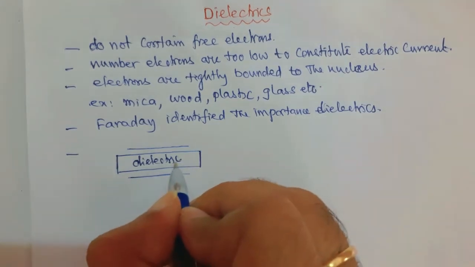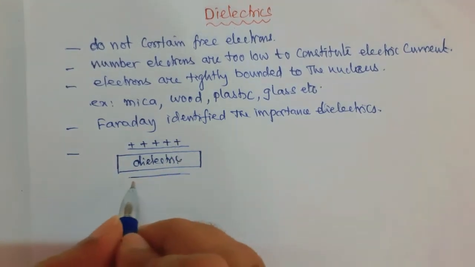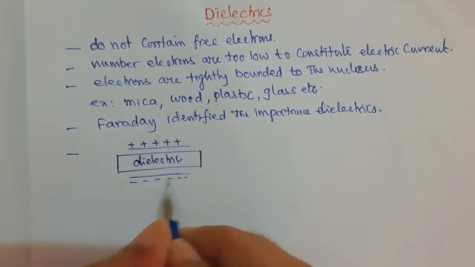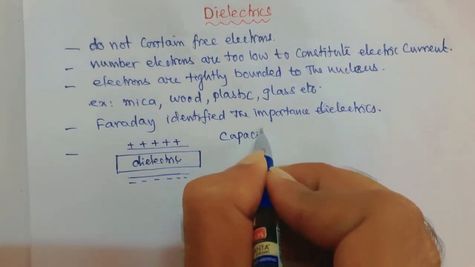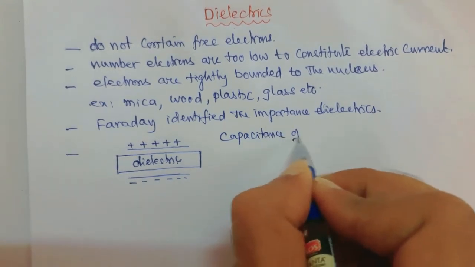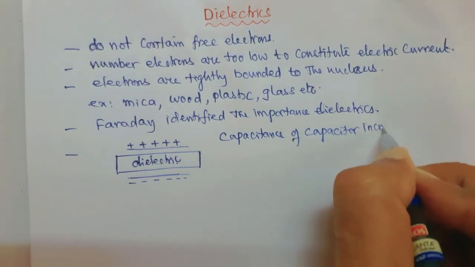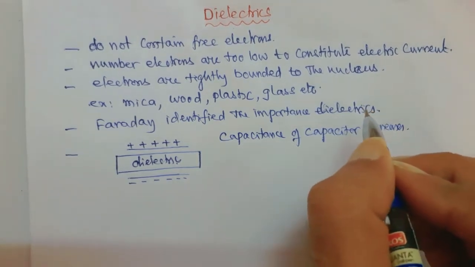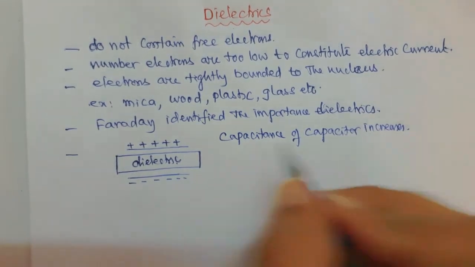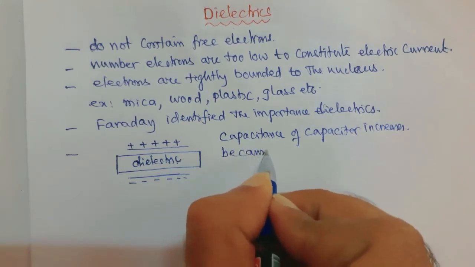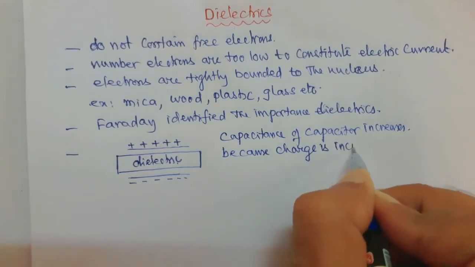Now whenever we place this dielectric between the parallel plates, suppose this plate is given a positive charge and this plate is given a negative charge. Now the capacitance of the capacitor increases. Why does the capacitance increase? Because the charge is increased.